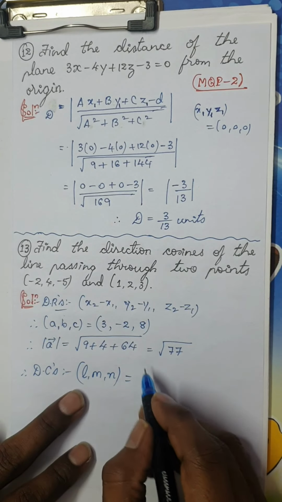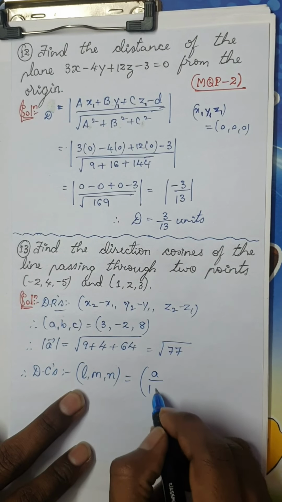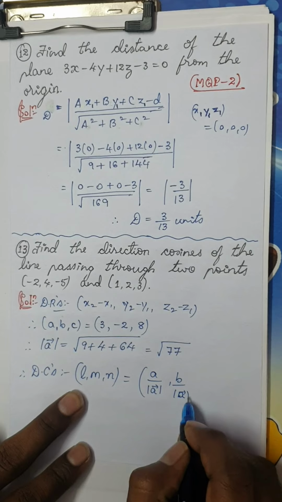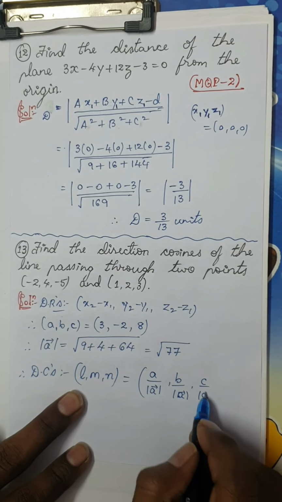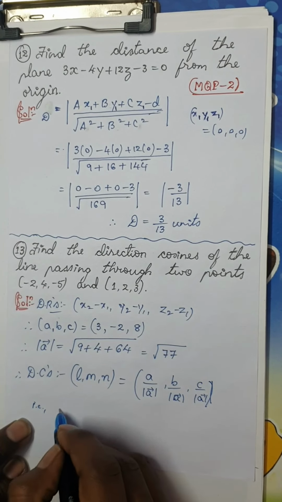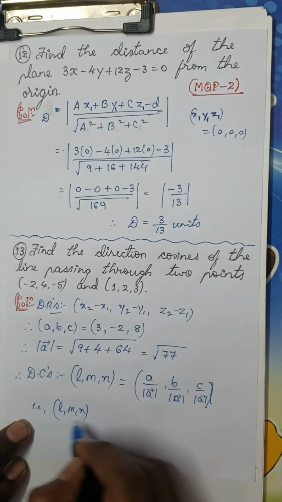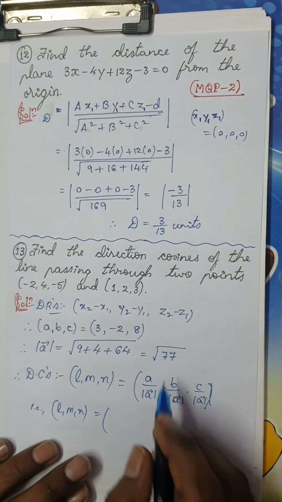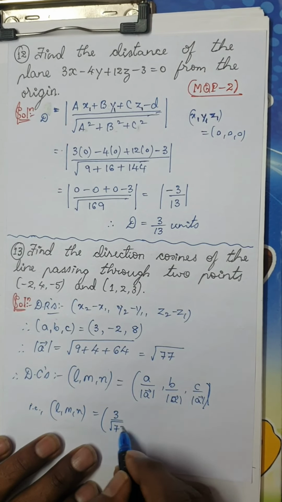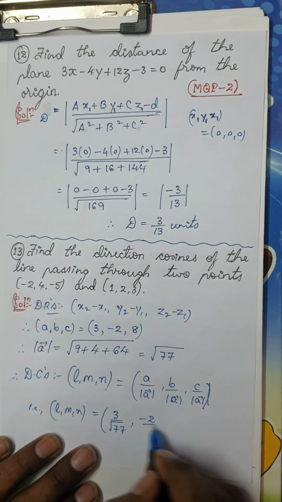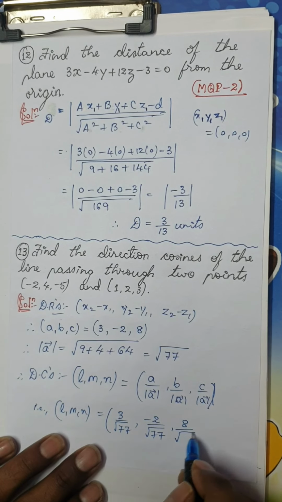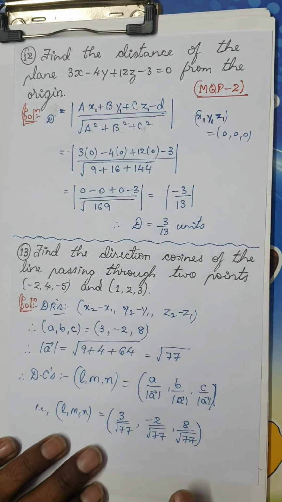We all know l, m, n is a divided by magnitude of a, b divided by magnitude of a, and c divided by magnitude of a. As I told you, you can write this as 3 divided by root 77, minus 2 divided by root 77, and 8 divided by root 77.